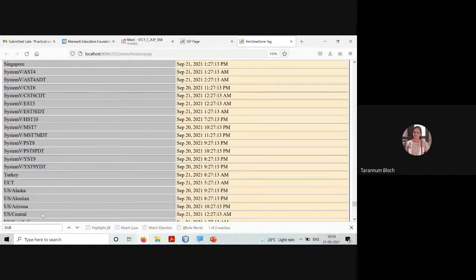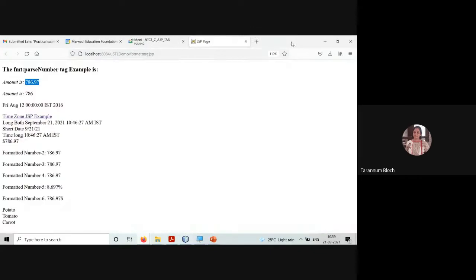Similarly, you can see US, Alaska. Right now it is 20th September, 9:27 p.m. Okay, they are more than 12 hours behind us. Right? Is there any confusion or doubt about how we can work with the time zone?